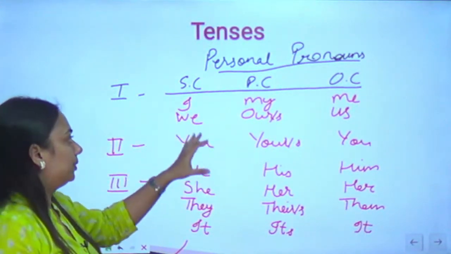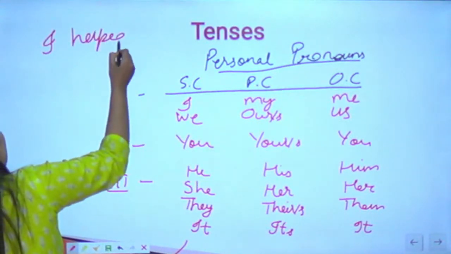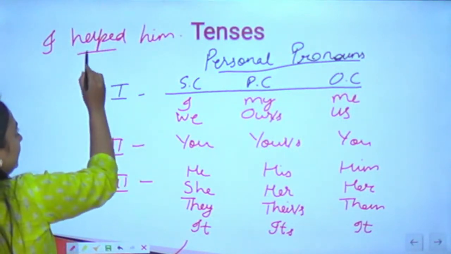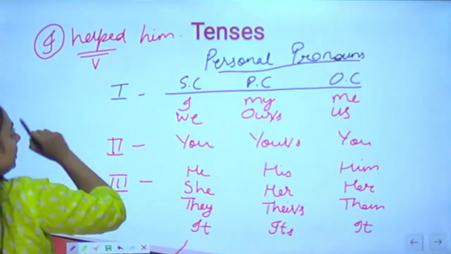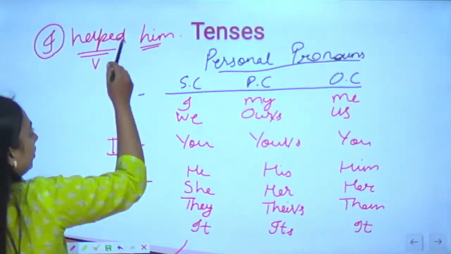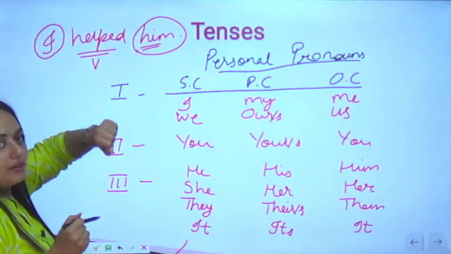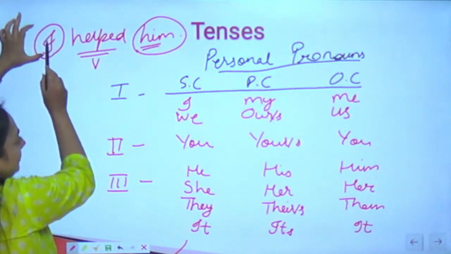To give you an example, I can say I helped him. In this sentence, help is the verb. Who is doing this verb? I is doing it. And who are we doing this help for? We are doing for him, right? So he bears the effect of the verb. So in this case, did you see that I used this I in the subjective place?